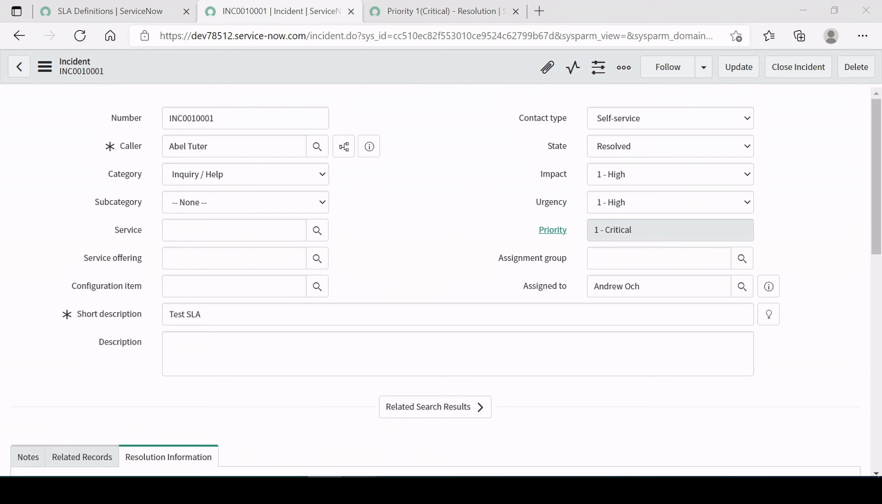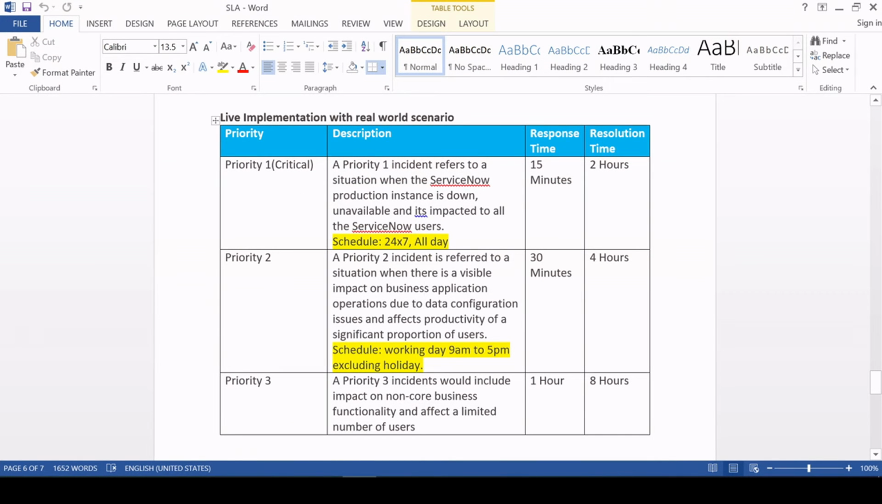In the next video guys, we will be talking about this, which is a very important one, right? In this we will be scheduling our SLA, excluding our holidays, all the steps, right?